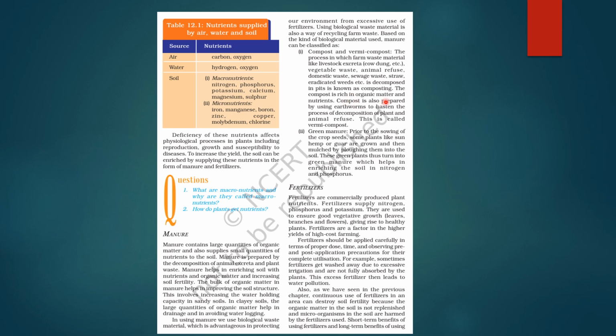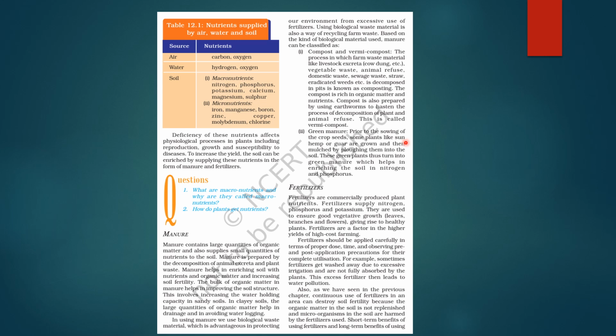Compost is rich in organic matter and nutrients. ठीक है. Compost is also prepared by using earthworms, to hasten the process of decomposition of plant and animal refuse. तो intentionally उसमें earthworms introduce कर देते हैं जिससे process speed up हो जाता है और इसको बोलते हैं हम vermicompost. Okay. Now green manure.